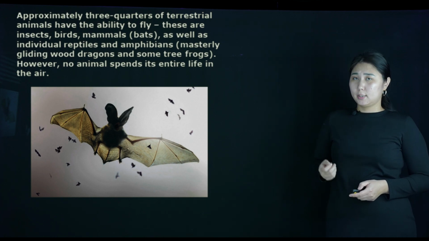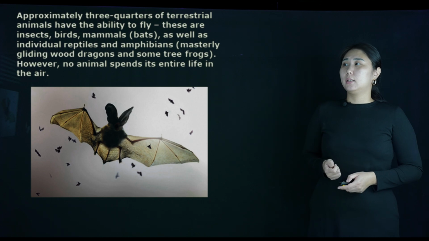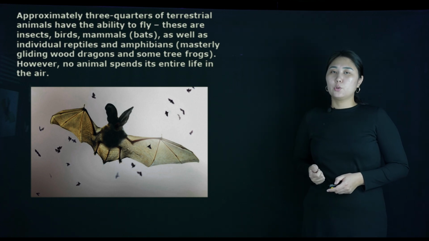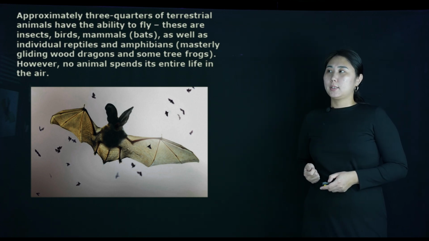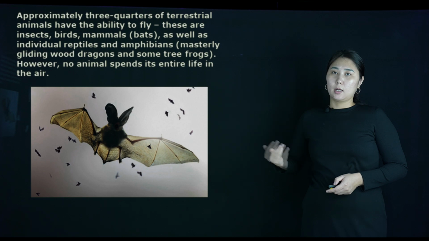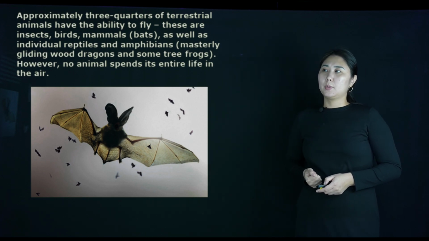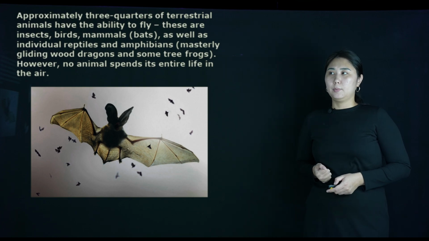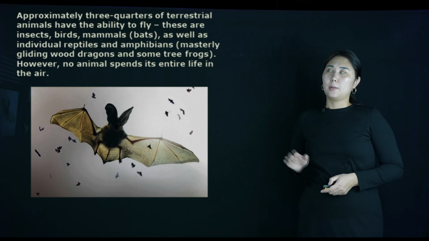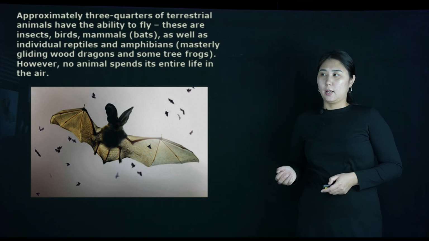Approximately three-quarters of terrestrial animals have the ability to fly. For example, insects, birds, mammals such as bats, as well as individual reptiles and amphibians. Some tree frogs can fly.